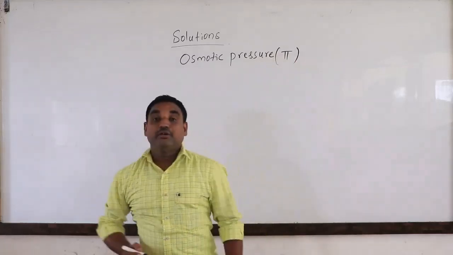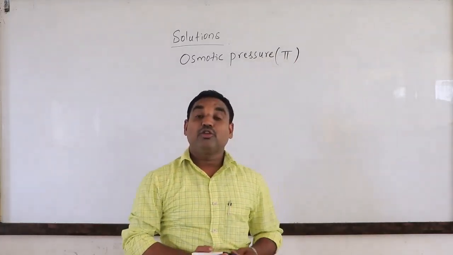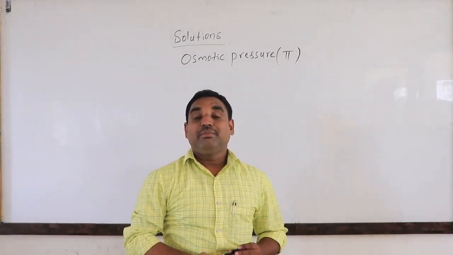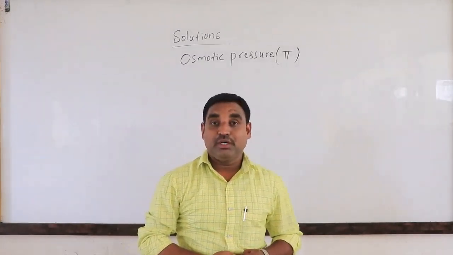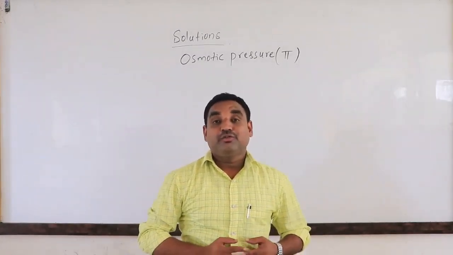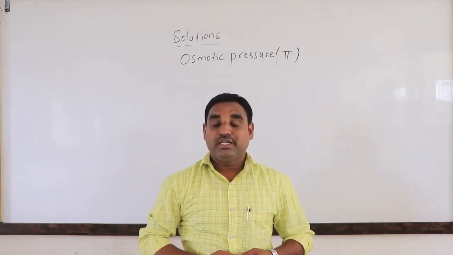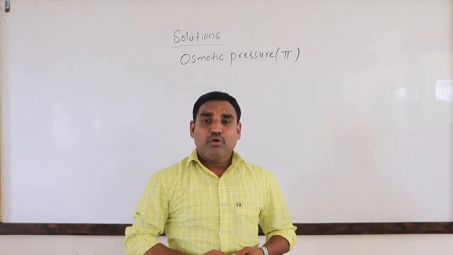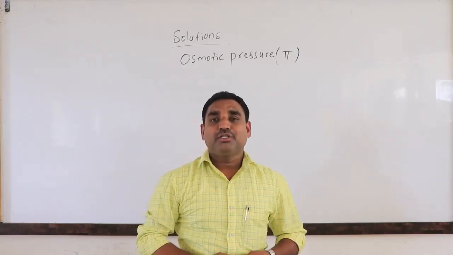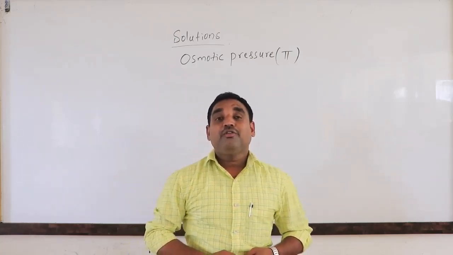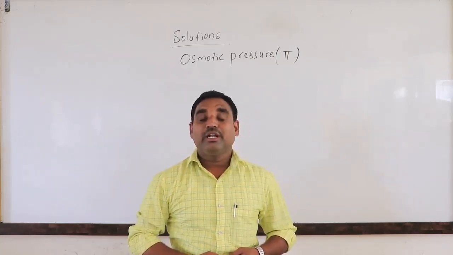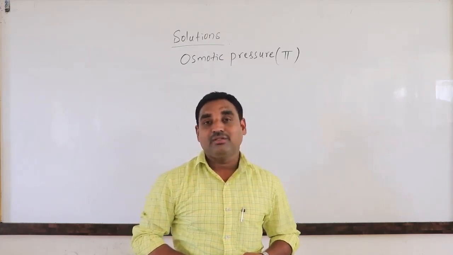Osmotic pressure is denoted by pi. This is the fourth colligative property. It depends upon the number of solute particles and not the nature of the solute particles, as we already discussed. Before going to the meaning of osmotic pressure, we need to know the meaning of the osmosis process, which is a natural process occurring in many biological systems.